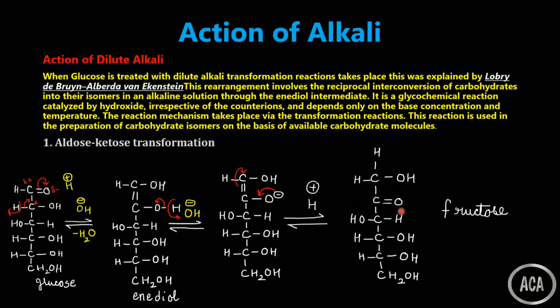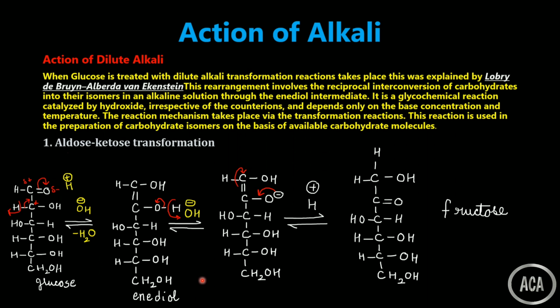A functional group, that is a keto group, has been created over here. So this is nothing but the transformation by the loss and the gain of the proton. Transformation has taken place in the presence of the alkali. Now next we are going to take up epimerization. So this is also a part of the same reaction mixture, but I have separated both the transformations. Aldose to ketose I am showing separately, so that it will be very clear to you.